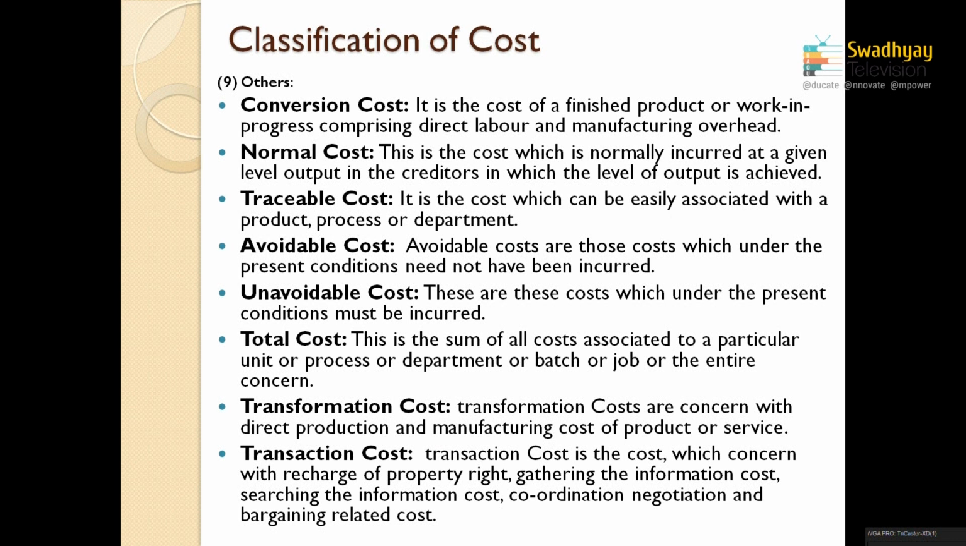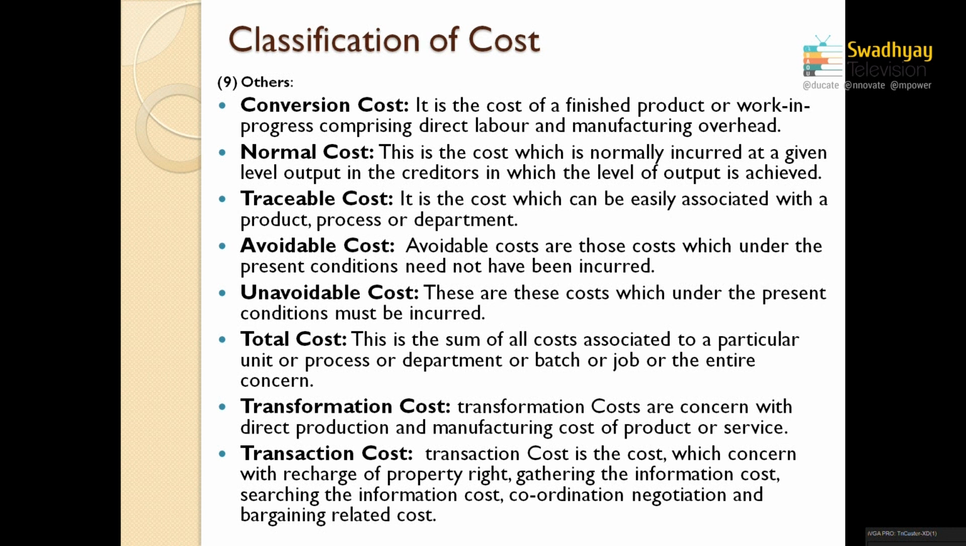Unavoidable cost means that in any circumstances, if you are not able to avoid that cost, it is an unavoidable cost. Total cost is the cost actually incurred for a particular product, in general or in total. Transformation costs are costs directly involved in the manufacturing of a product or rendering of services; this is called a transformation cost.